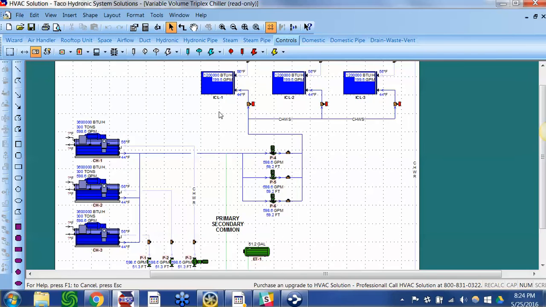So that's the main difference between the HSS software, we've been giving that away for over 10 years, and the paid upgrade or HVAC Solution Professional.